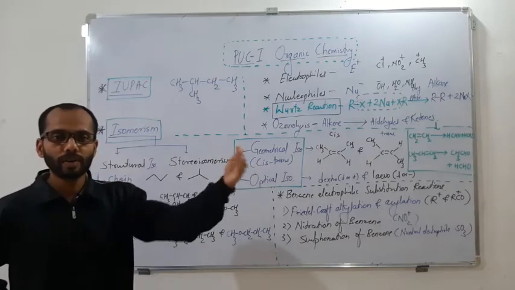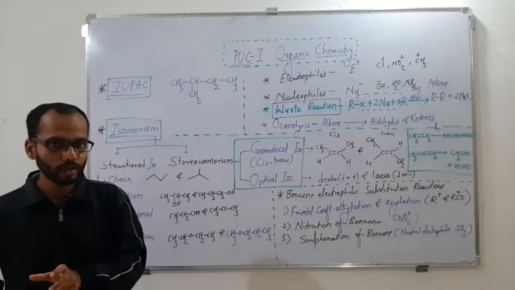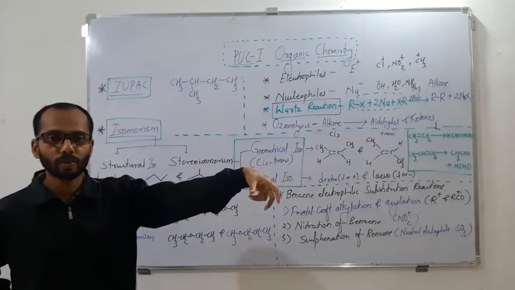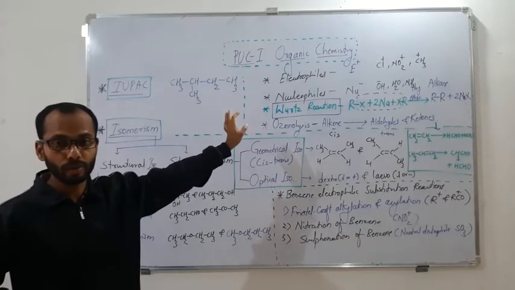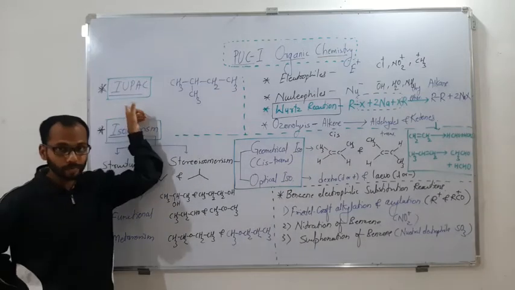These are the three parts of a chemical reaction in organic: the reactant, the conditions of the reaction and the product. If I have knowledge about these three aspects, what the reactants are for a particular reaction, what the conditions are, and what the product will be, then I assure you it will be very easy to solve all the questions based on organic chemistry. The most important part is going to be the IUPAC.